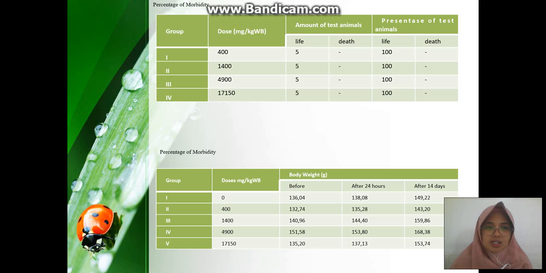This is the percentage of morbidity for each group. In female rats, there are more symptoms and higher frequency than in male rats. Based on the literature survey, female experimental animals are more sensitive than male experimental animals.